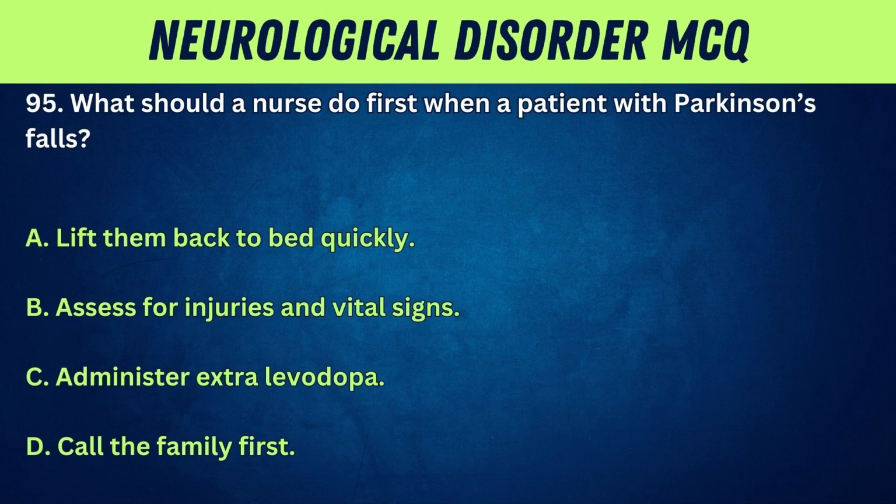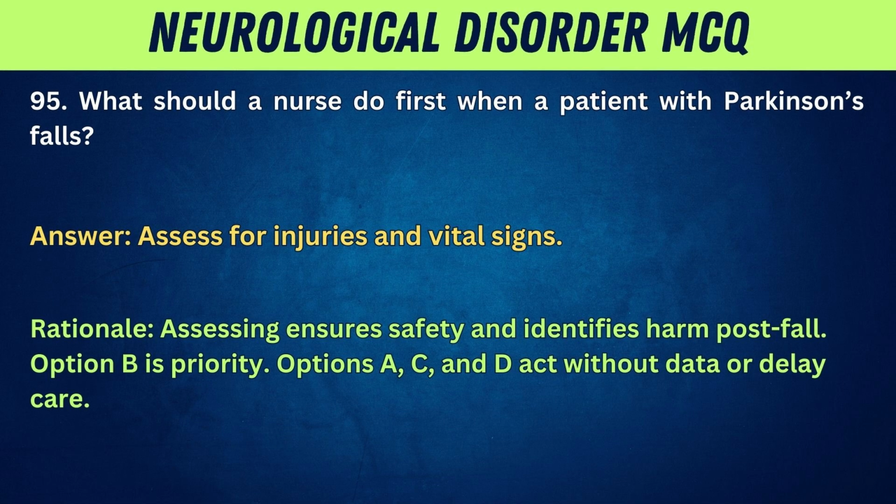95. What should a nurse do first when a patient with Parkinson's falls? A. Lift them back to bed quickly. B. Assess for injuries and vital signs. C. Administer extra levodopa. D. Call the family first. Answer: assess for injuries and vital signs. Rationale: assessing ensures safety and identifies harm post-fall. Option B is priority. Options A, C, and D act without data or delay care.